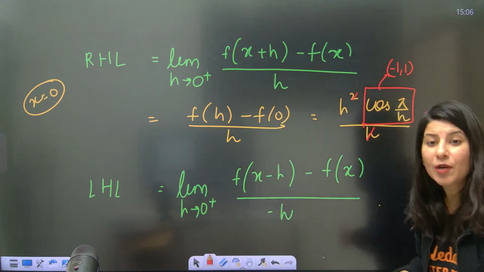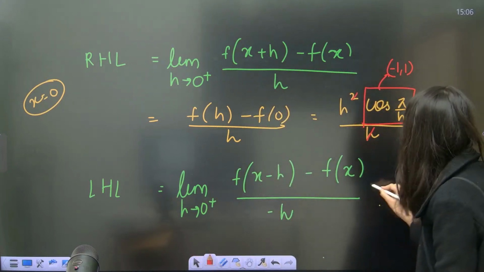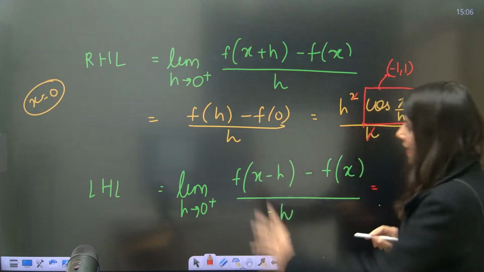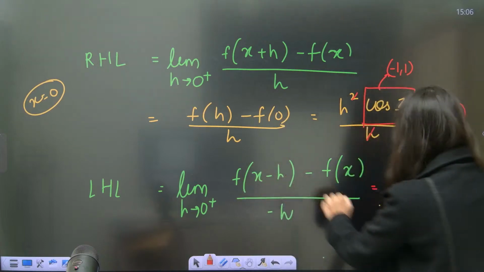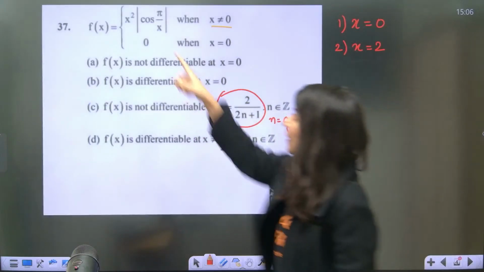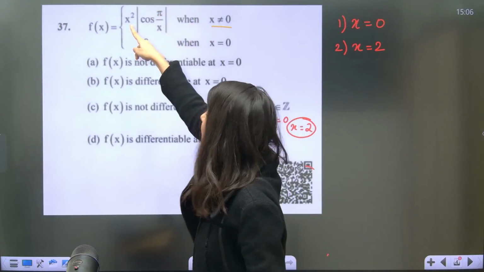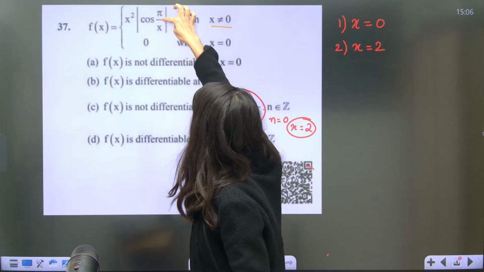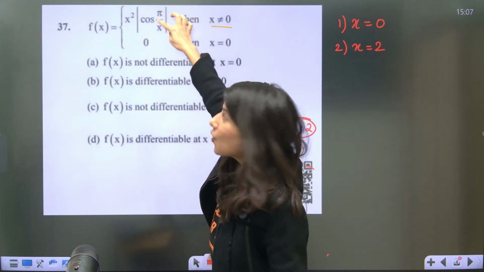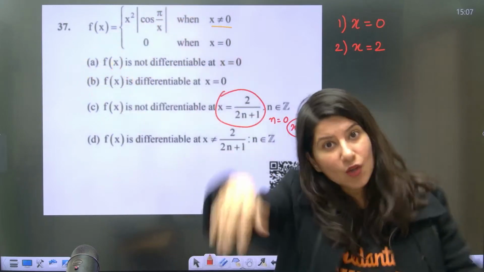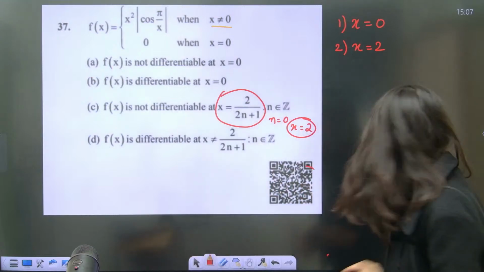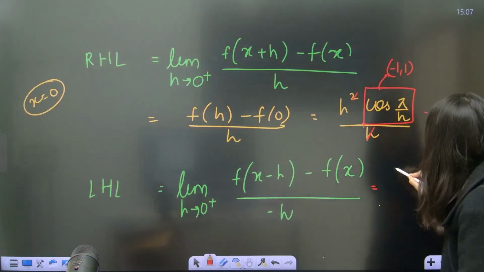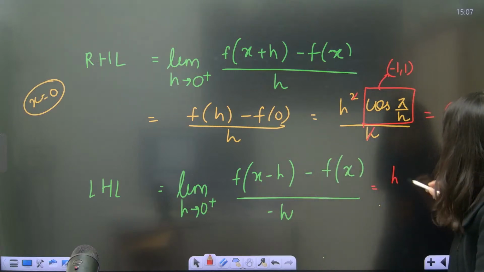Now what about left hand limit? Same thing you have to do. So if you put x equals 0, this is f of minus h. Now understand, mod is there. So this is minus h whole square, is h square. Cos of minus pi by h, cos of negative is cos positive only. Cos minus theta is cos positive. So again, this time also your modulus will get open with a negative sign.